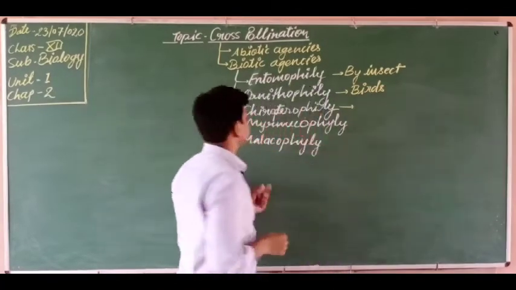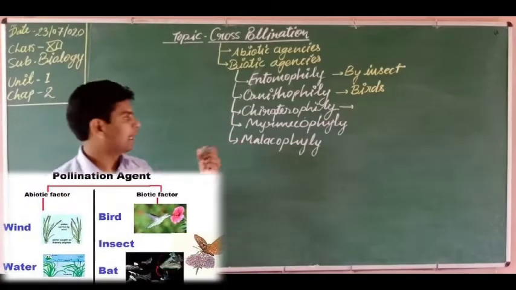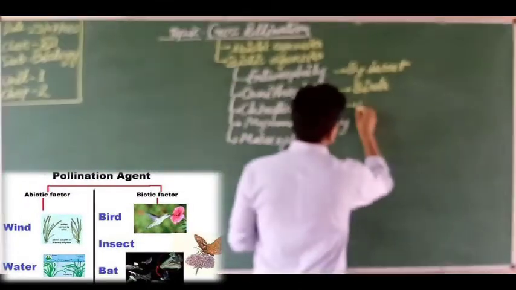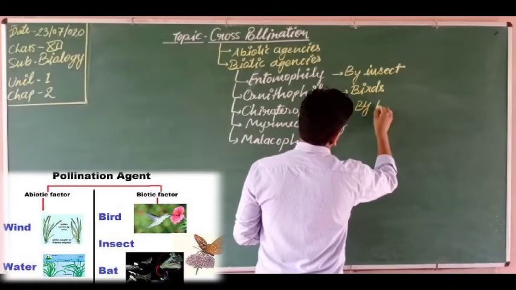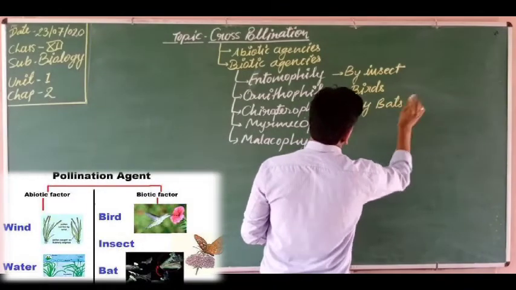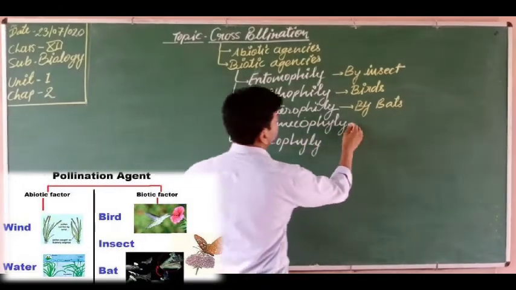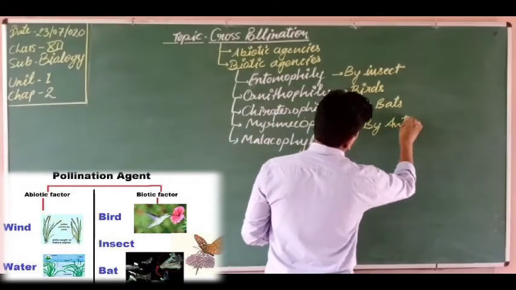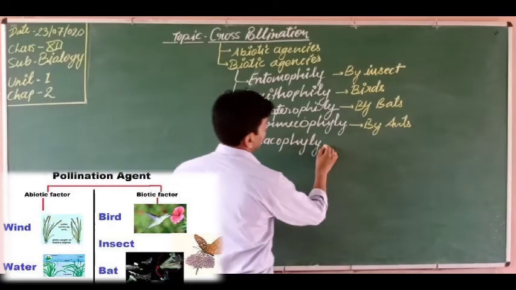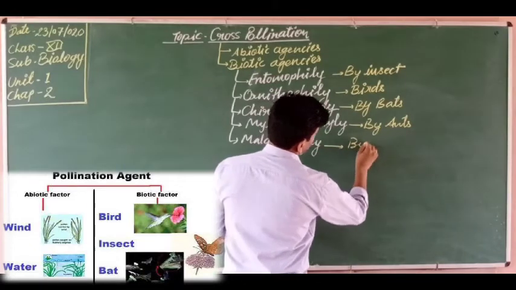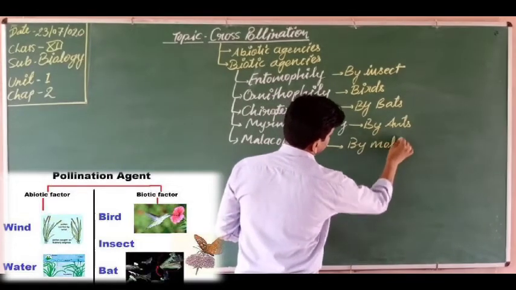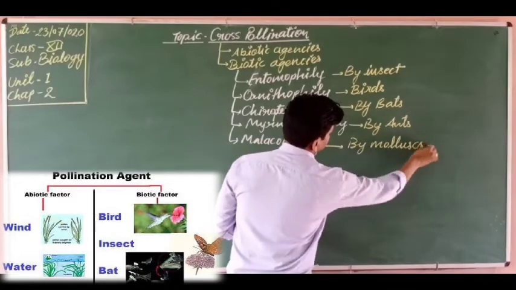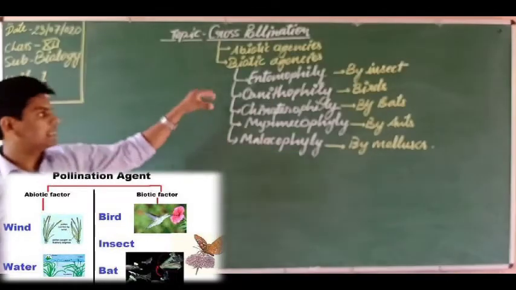Here this is chiropterophily, by bats. Next myrmecophily by ants. Here malacophily is by mollusks. Got it? So these are the agencies.